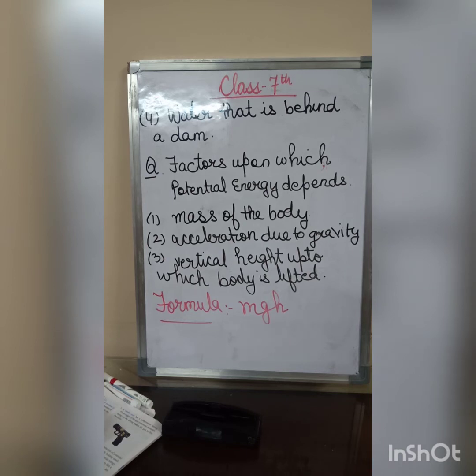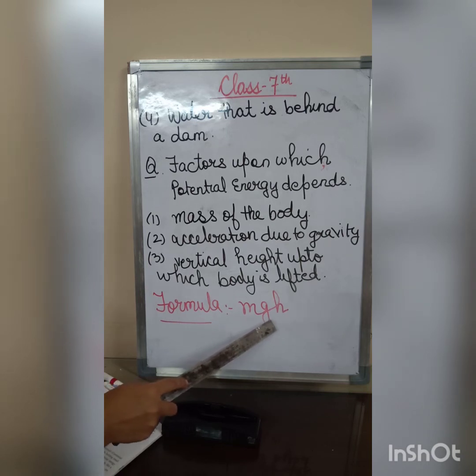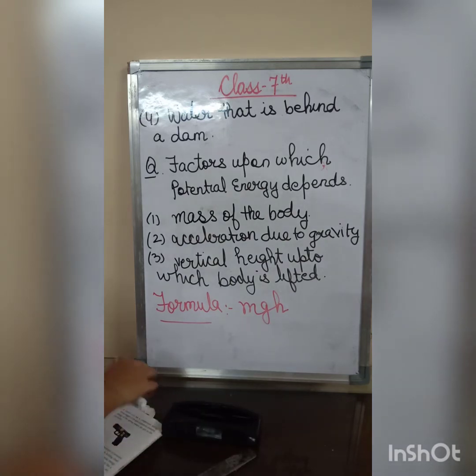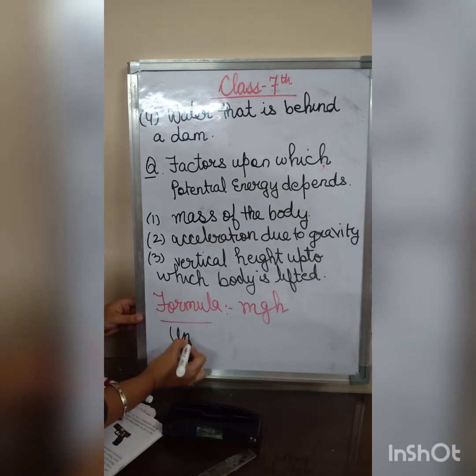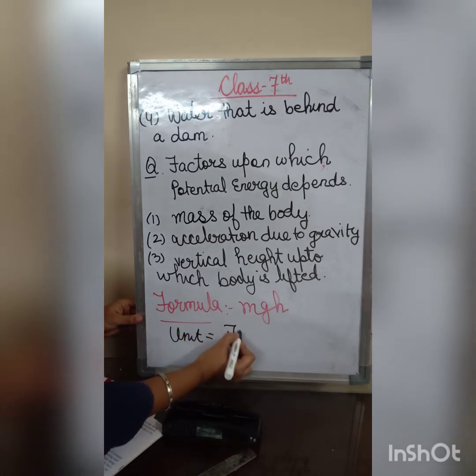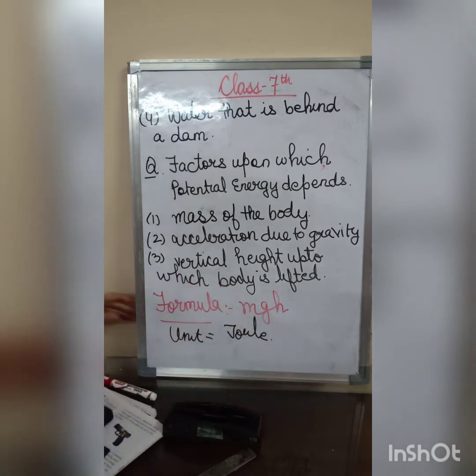Now we are going to discuss the factors upon which potential energy depends. It depends upon three factors: mass of the body, acceleration due to gravity, and vertical height up to which the body is lifted. So now what is the formula? The formula is mass multiplied by acceleration due to gravity multiplied by height. And what is its unit? Its unit is also joule. So from here, it means that energy possesses the unit joule. Clear?